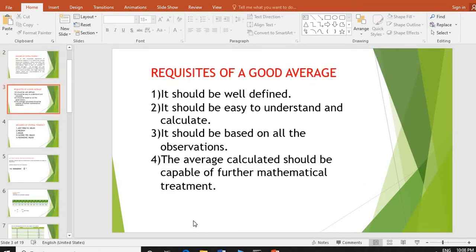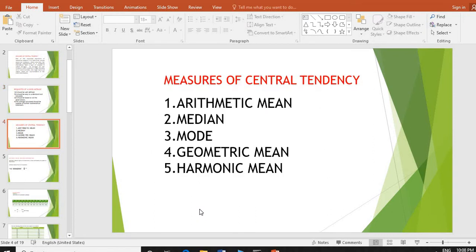Next, requisites of a good average. It should be well defined. It should be easy to understand and calculate. It should be based on all the observations. The average calculated should be capable of further mathematical treatment.